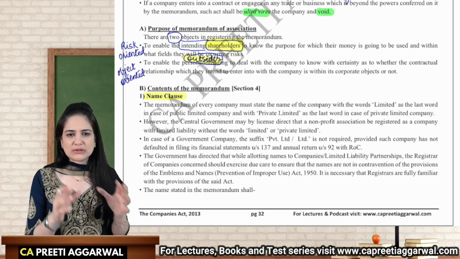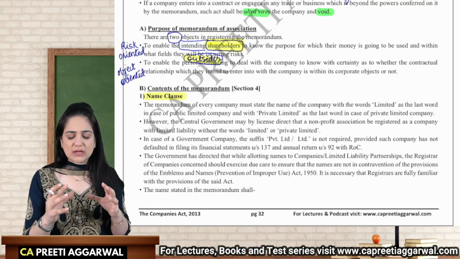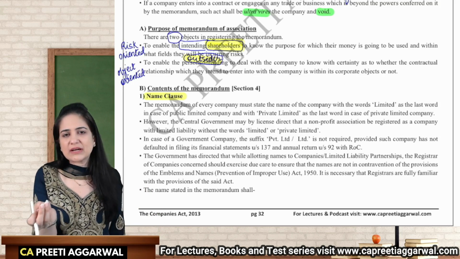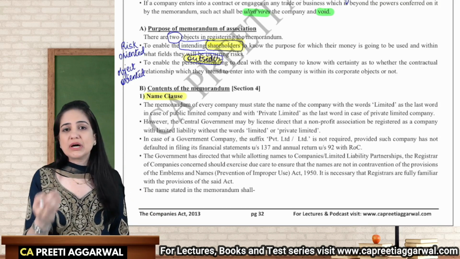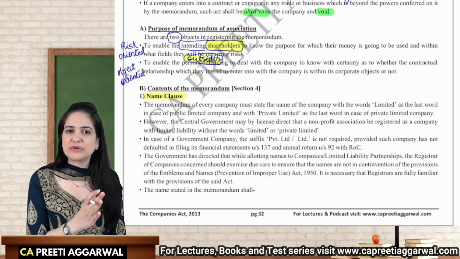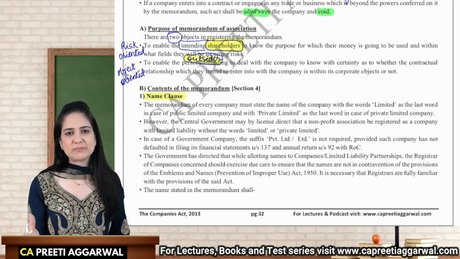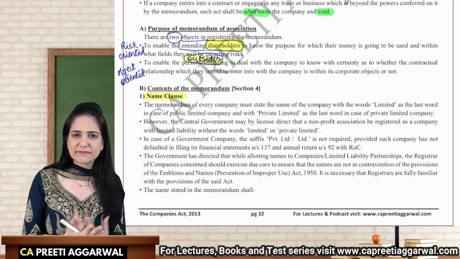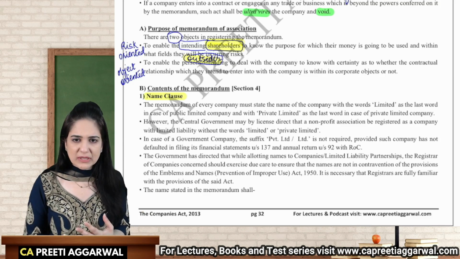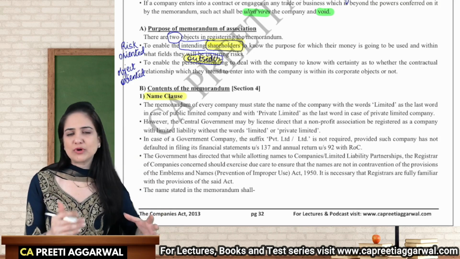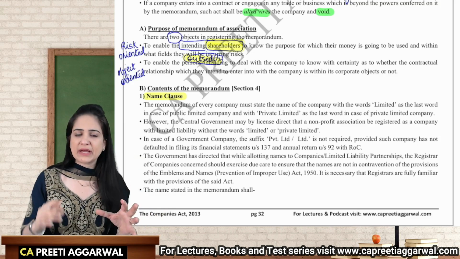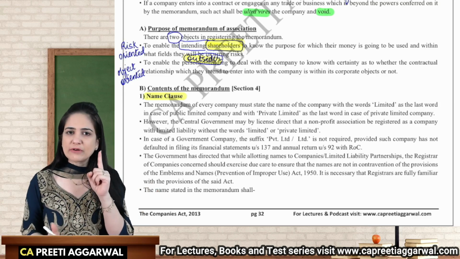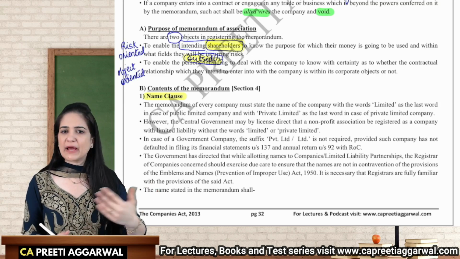So, the name clause. This is something which every company will have in its memorandum, because the first thing that the company does is decide upon the name of the company. In the previous session, we discussed that the name application is made in SPICe+ Part A. These are the new integrated forms for incorporation of the company. If you are applying first for the name, you can apply for two names. If you are filing Part A and Part B, that is the incorporation form, together, then you have the option of applying for just one name of the company.